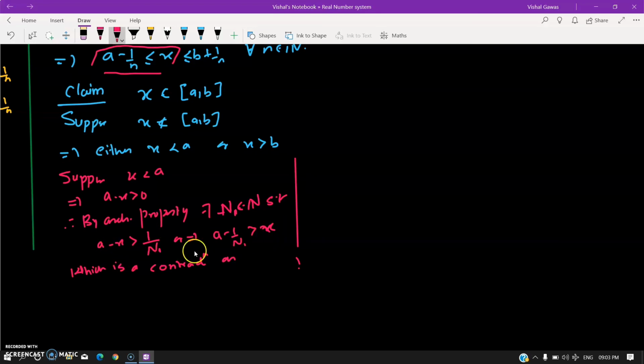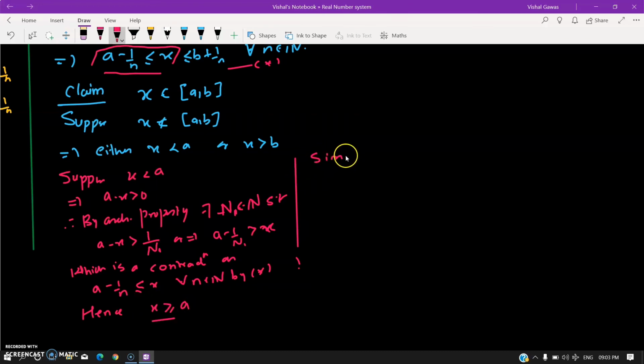So that's a problem, right? This is a contradiction as a minus 1 by n would be less than or equal to x for every n in N, by, let me name this as star. Hence x must be bigger than or equal to a. This is not possible.